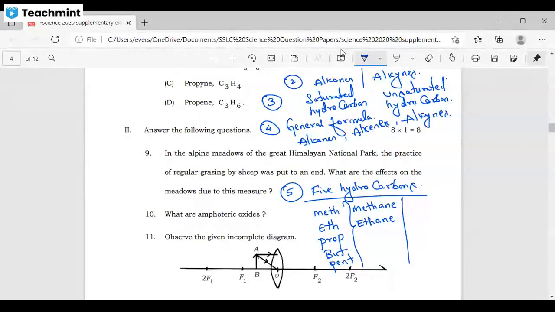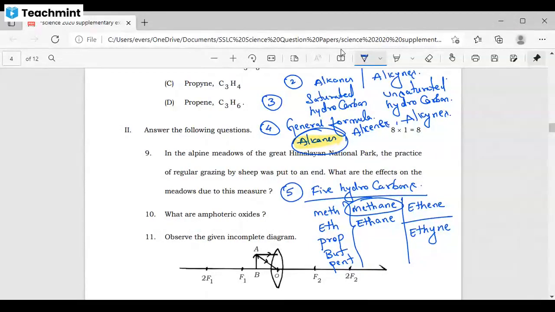But remember, methane comes only in the alkane group. But in alkene, it starts from eth, that is ethene, propene, butene, pentene. In the alkyne group, it starts from eth only, ethyne.